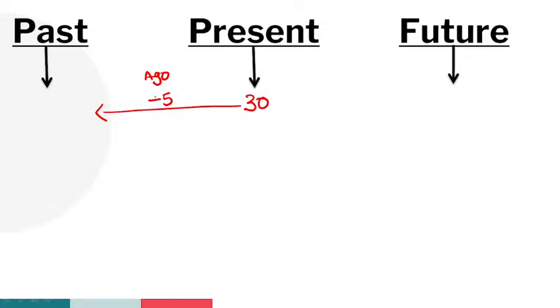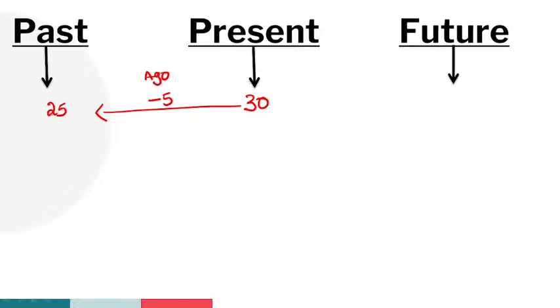Anyone? Presently my age is 30 years. So 5 years ago, my age was how much, guys? Yes, very good, excellent. So 25 years.